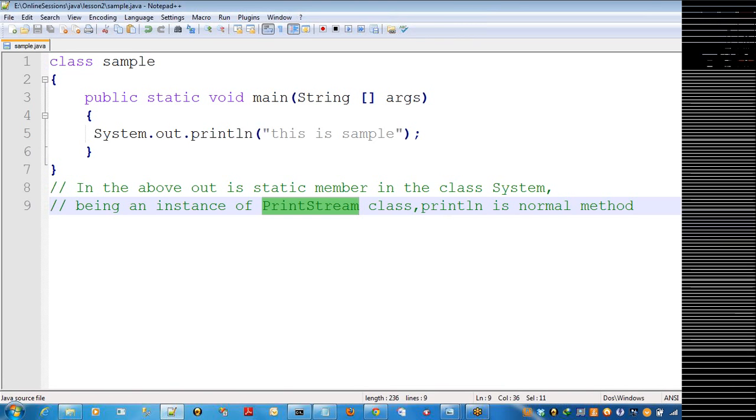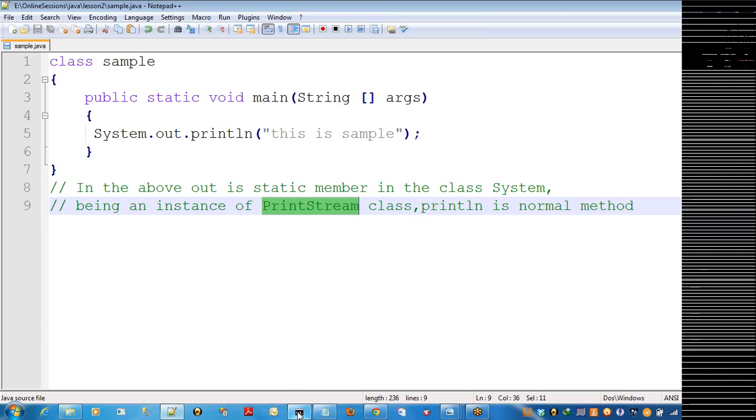Here in System.out.println, system is the class and out is the member being initiated by the print stream class, and println is a method. The purpose of this method is to display some information on the console.